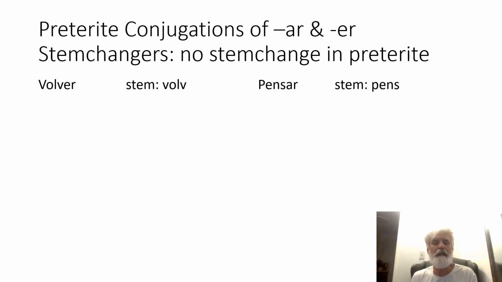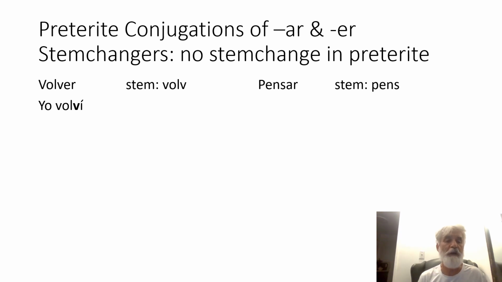Okay. Finally, I wanted to bring out one other area. What about AR and ER stem changers? If we put those into the preterite tense, is there a stem change? Or do we just use the regular stem of the verb and then put on the preterite endings? There is no stem change in the preterite tense for AR and ER verbs. It only happens with IR verbs, only IR.